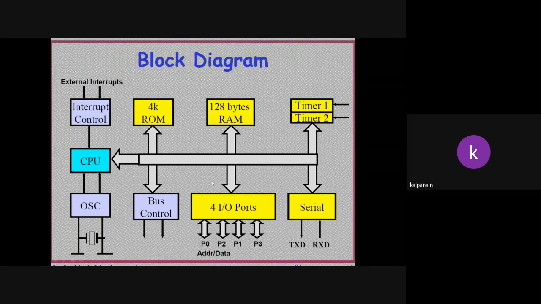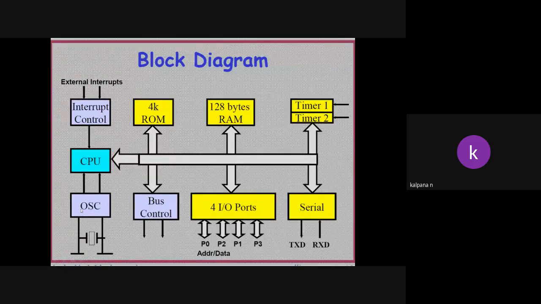This is the block diagram of 8051, and here the oscillator circuit is there. The oscillator circuit is also called the clock generator, which generates the clock pulses. This one generates the clock pulses to perform the microcontroller operation.